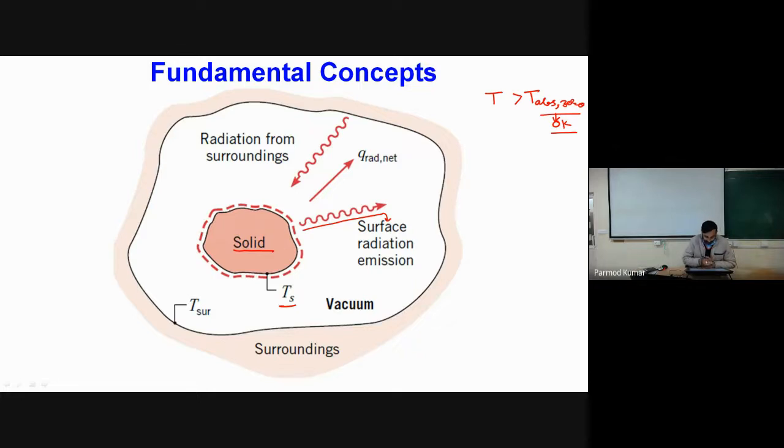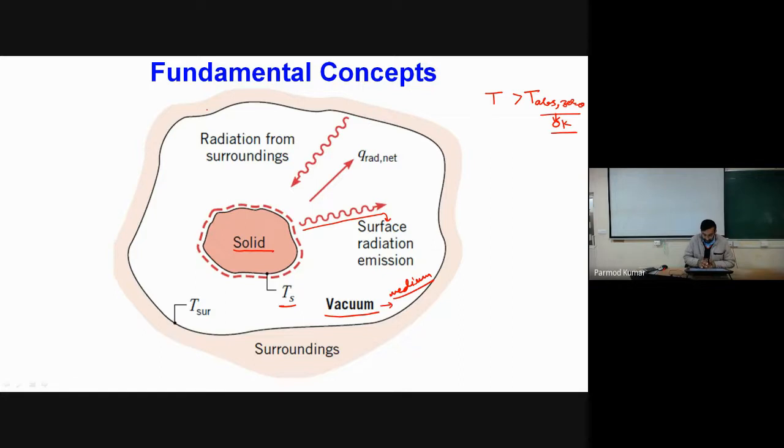We have considered that this surface is placed in absolute vacuum, so we don't have any material medium here. Clearly, we will not have conduction and convection between this solid and the surroundings, because these require some material medium for transfer of heat or energy.